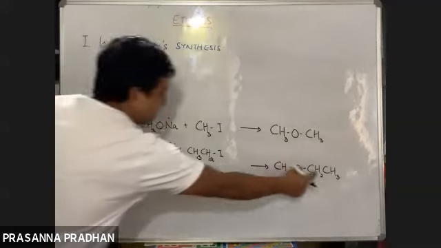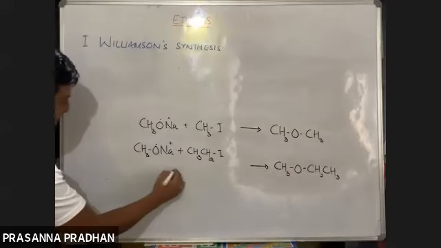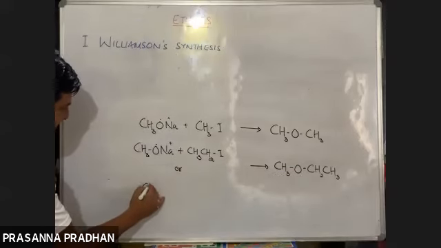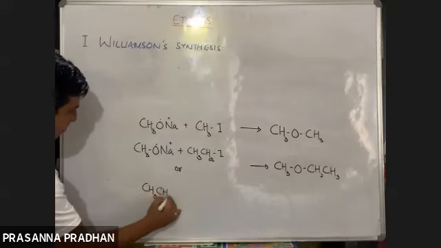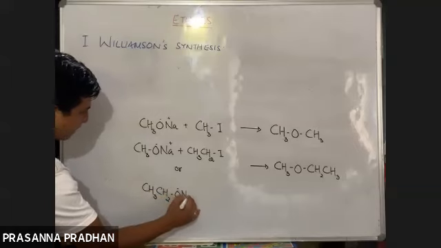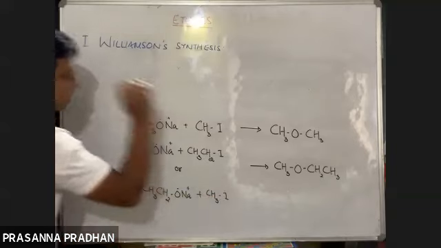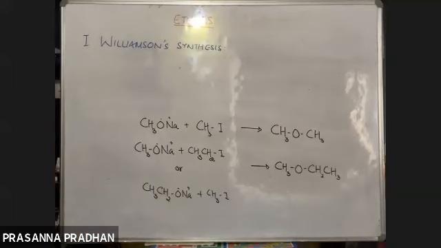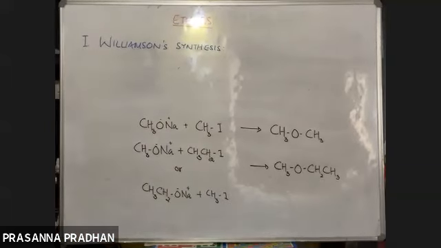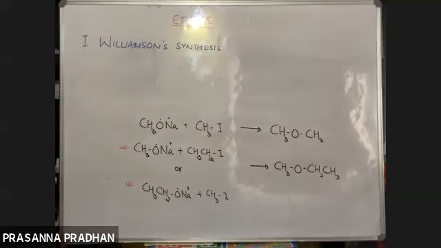One alkyl group comes from your alkyl halide, the other comes from your alkoxide. Or else I can select CH3CH2ONa plus CH3I. These are my two possibilities.